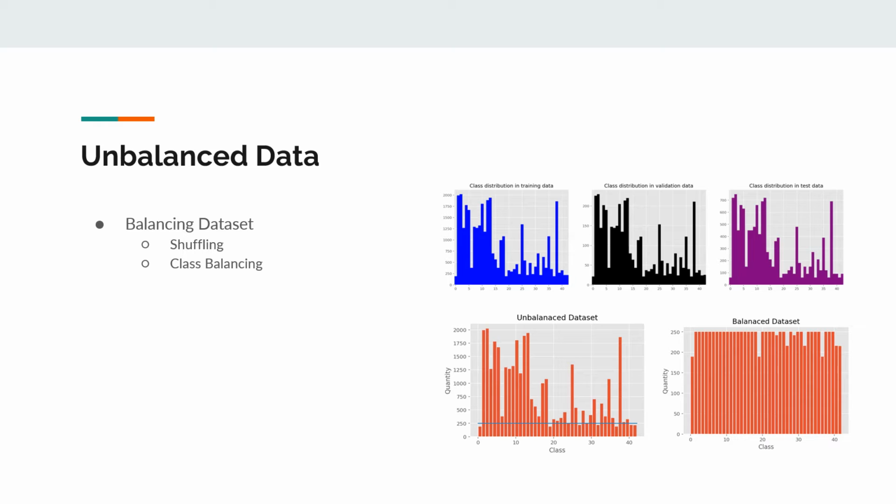Initially, this data was unbalanced, so some of the techniques that we used, among them, are shuffling, grayscaling, normalization, and local histogram equalization. In shuffling, we shuffle the training data to increase randomness and variety in the training dataset for our model to be more stable. And in histogram equalization, we make sure that all the classes are balanced numerically. So we take the mode of the classes and we set the ceiling of all classes to be that number, which in our case is 250.